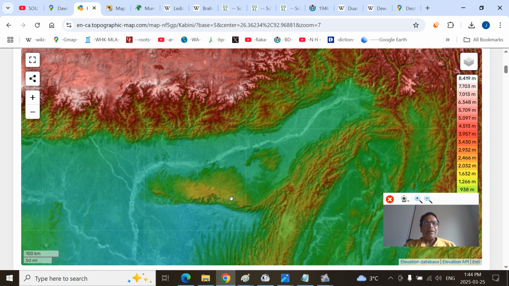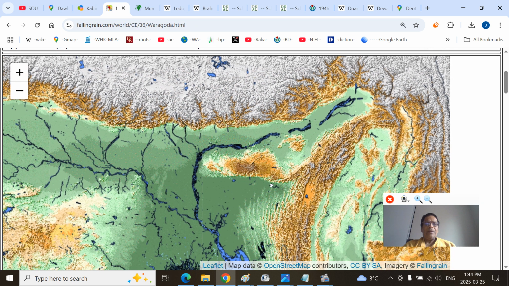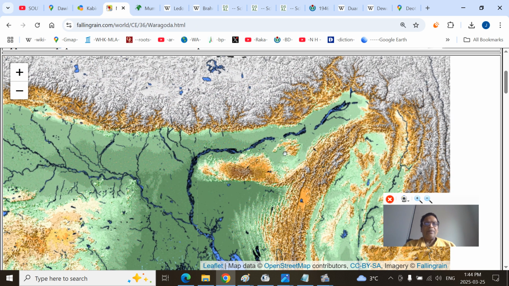Barnadi here. We see the spurs here. Here it is not that much clear, but we have seen the spurs there. And you can see that one. This is the plateau, Karbi Anglong Plateau East, Hamren Plateau, that's the western part, Kapili River Basin here, and we will be exploring these in detail in various aspects.